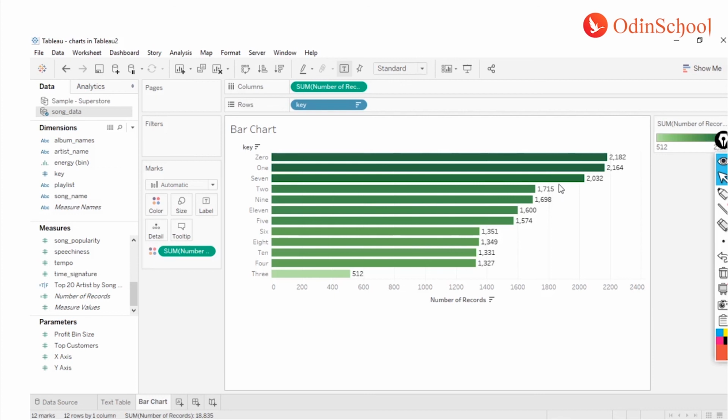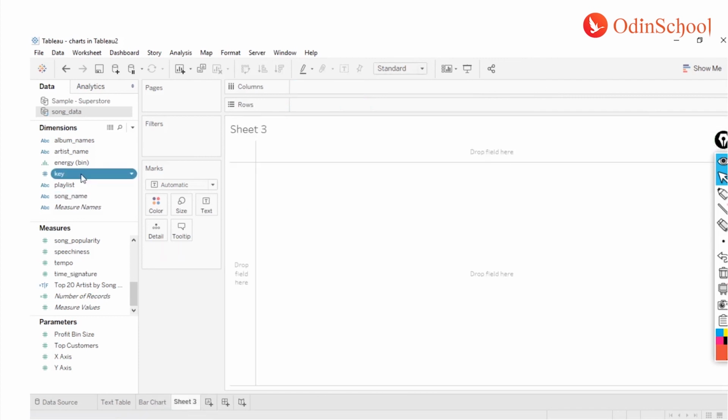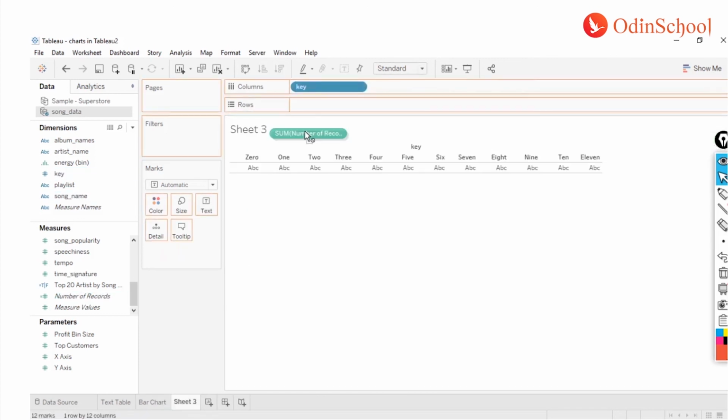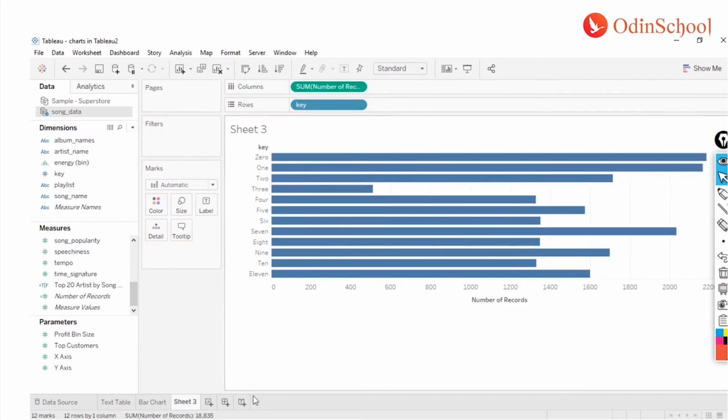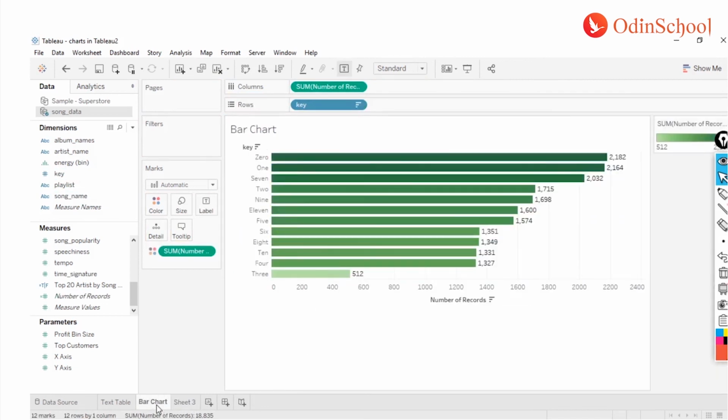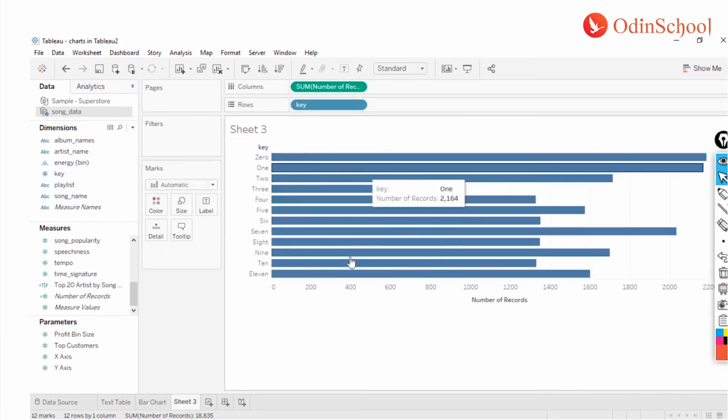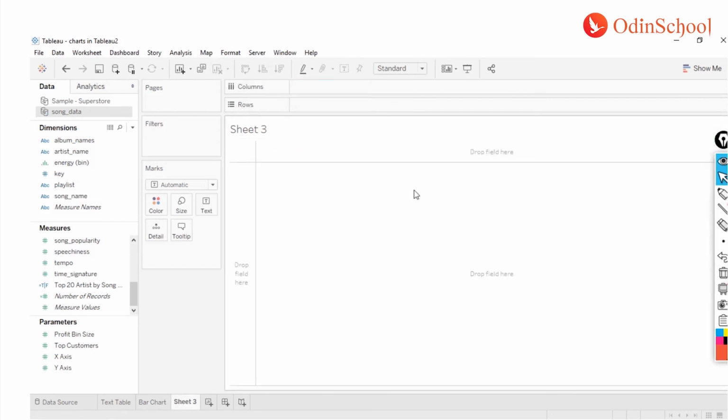By default, Tableau will give you a chart like this, versus a chart which looks like this. There's a difference. So this is how we are going to do a lot of formatting and make it look more beautiful. Now I can just clear the screen by clicking on this one, and we are going to have a plain slate again.